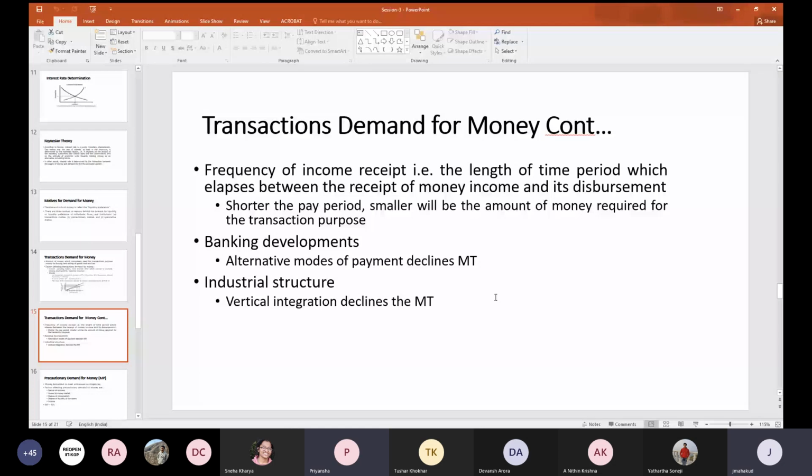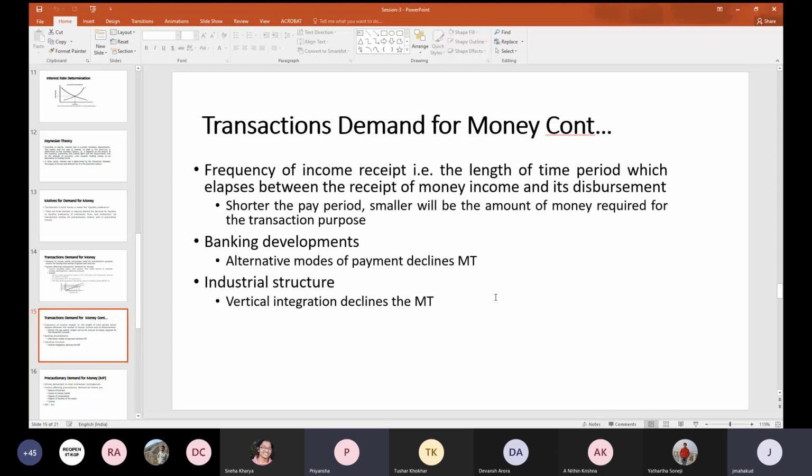Sir, sometimes different parts or different levels, intermediates of one good are produced at different levels. So if all those firms integrate together, then it is vertical integration. Like if they were separate, then they will demand loans separately. So investment in the market will be more, but if they will integrate, then there will be one firm, so demand for funds will decline. Good.